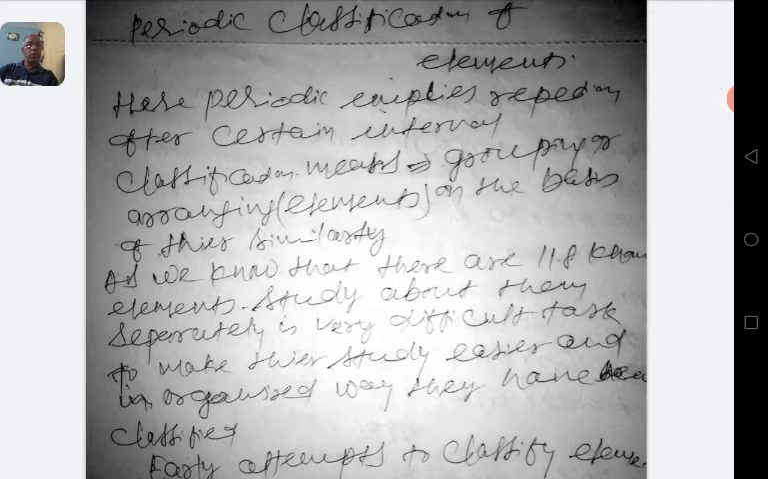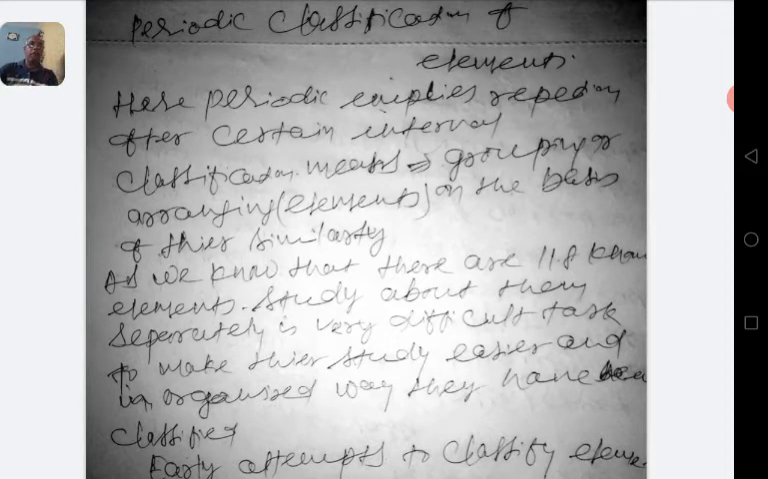Today I am going to explain the fifth chapter of your textbook, that is periodic classification of elements. Regarding classification, you have read in your 9th class biodiversity, in which different organisms like plants and animals have been classified to make their study easier. Similarly, here